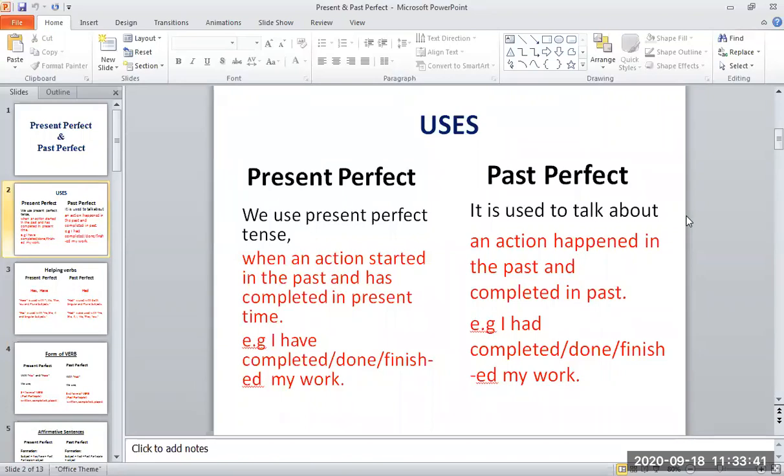ठीक है? इस तरह से बोलते हैं ना? So it means the action is completed at that time. An action that started in the past and has completed in present time, so then we use present perfect tense. And past perfect tense, an action that started in the past and completed in the past. ठीक है? जो past में start हुआ और past में ही complete हो गया. I had completed my work, I had done my work, and I had finished my work. You can see examples here. I have written an example at the end of the slide.